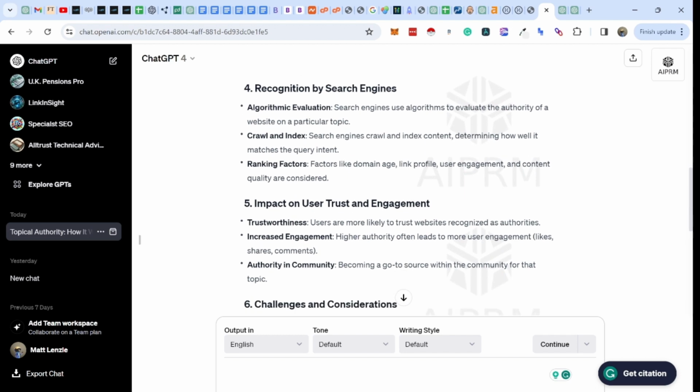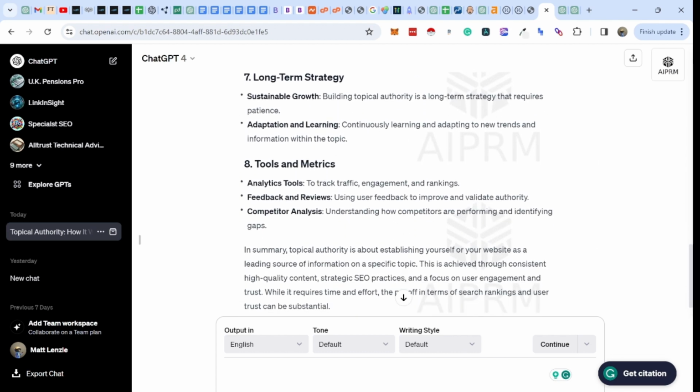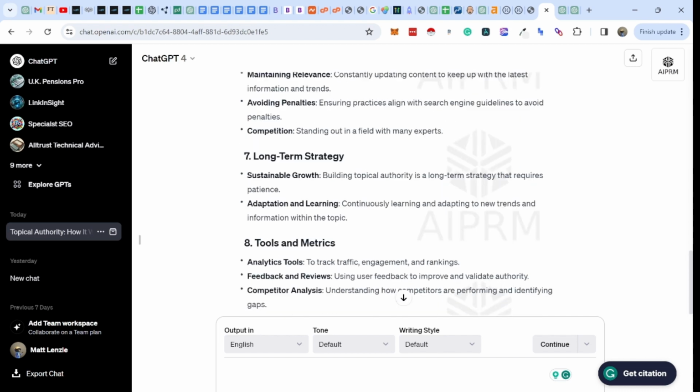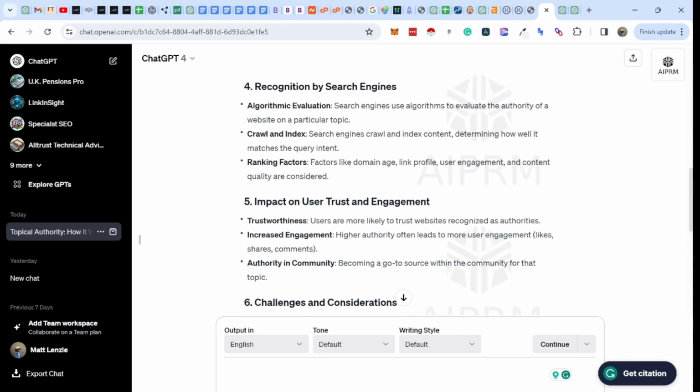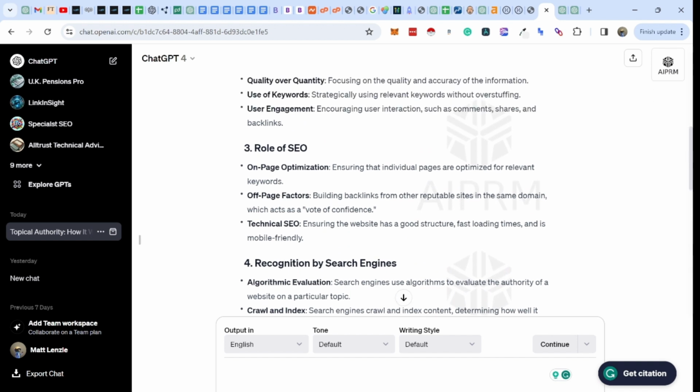topical authority. So algorithmic evaluations, crawl and index, and so on. Anyway, that basically gives you the high level overview of it. And the way that it fundamentally works is Google has what's called the knowledge graph. And basically the knowledge graph is all of the associated entities and keywords that Google expects a particular website to talk about a particular topic.